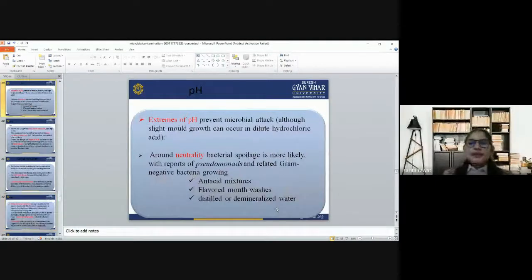Then we talk about the pH. Extreme pH prevents microbial attack, although slight mold growth can occur in dilute hydrochloric acid. Around neutral pH, bacterial spoilage is more likely, with reports of Pseudomonas and related gram-negative bacteria growing, for example in acid mixtures, flavored mouthwashes, and distilled or demineralized water.